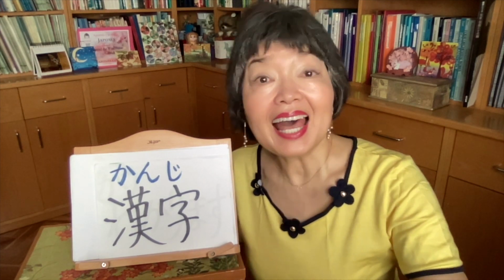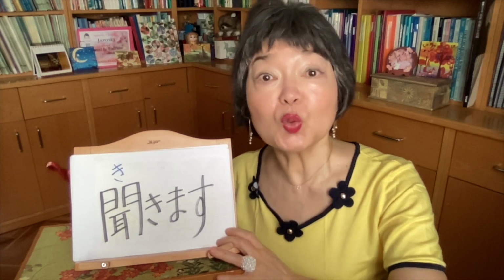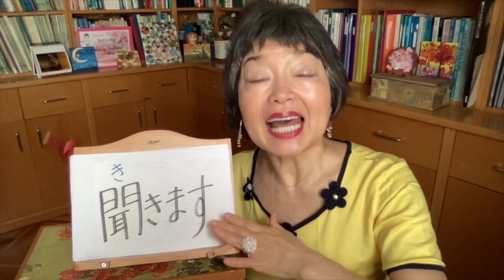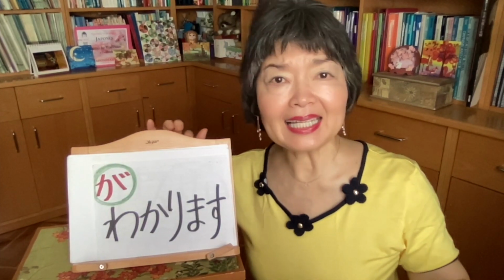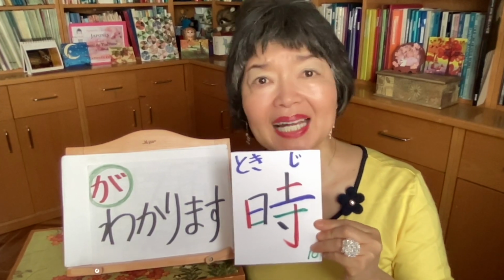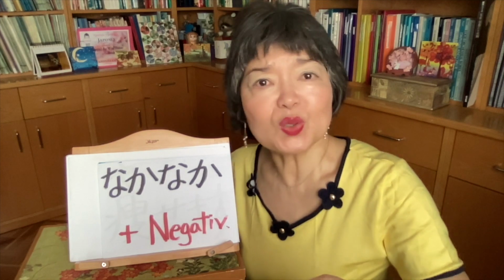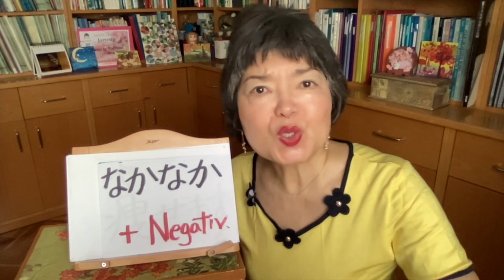When I don't know the kanji or when I don't understand the kanji, I ask the teacher. This verb 聞きます is to listen to something. But at the same time 聞きます is the verb to ask. 漢字がわからないとき、先生に聞きます。